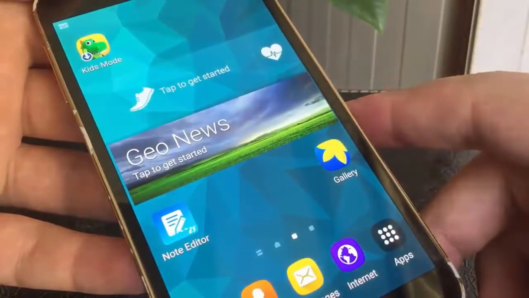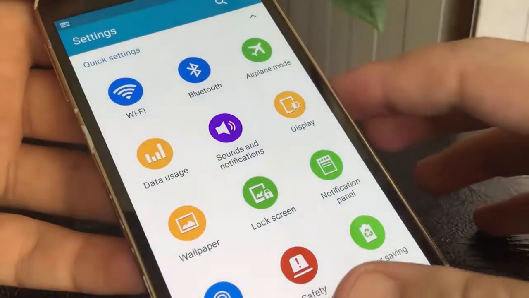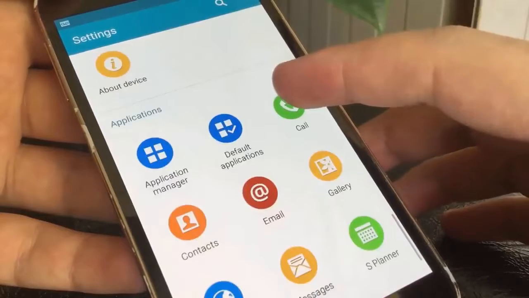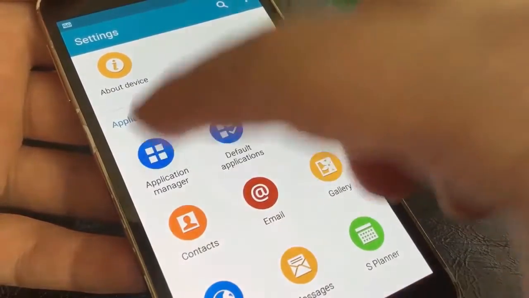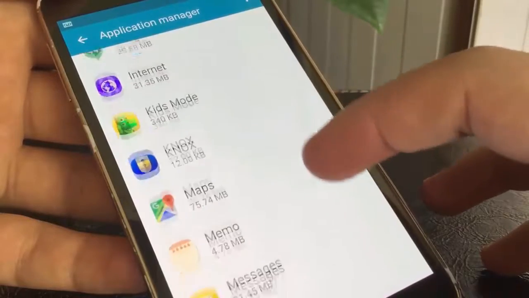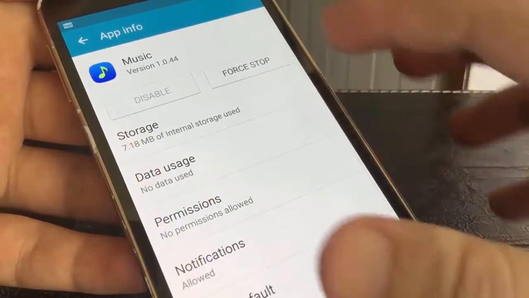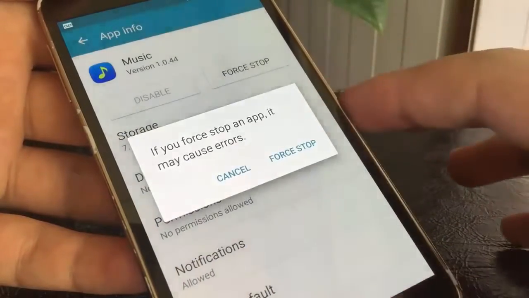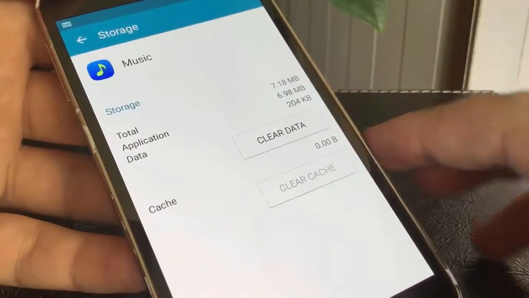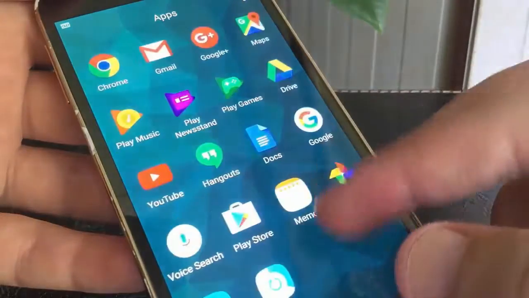Go to Settings, Application Manager, search for the app that requires your permission, and force stop it. And from storage, clear cache. Go back to the home screen and run that app again.